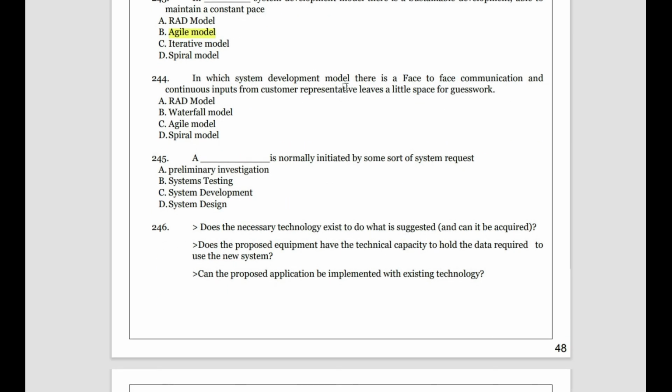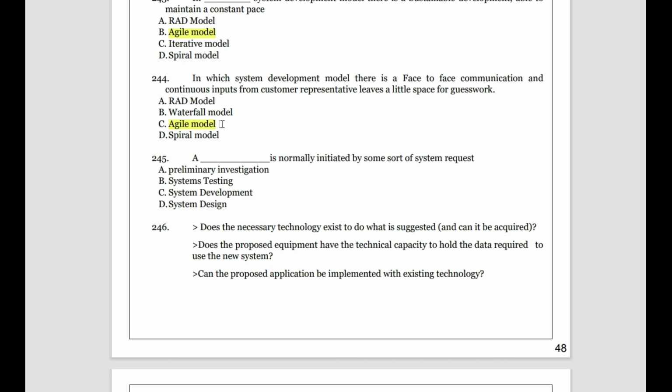Then in this system development model, there is face-to-face communication and continuous input from the customer representative, leaving little space for guesswork. So here the customer is heard, which is what happens in the agile model. In rapid application development, you just get the input and do it. In the waterfall model, you discuss with the team a lot and do it. In the spiral model, it's very big to do. But in the agile model, you try to talk to the customer representative once, face to face. You know what the requirements are, then talk in depth with the team to know what is the best thing to do for the client.